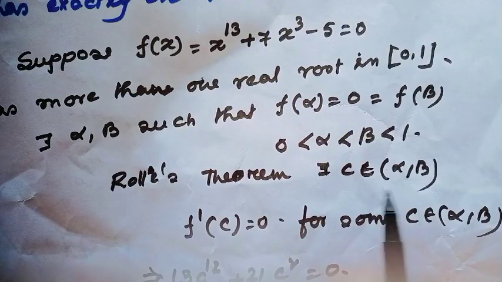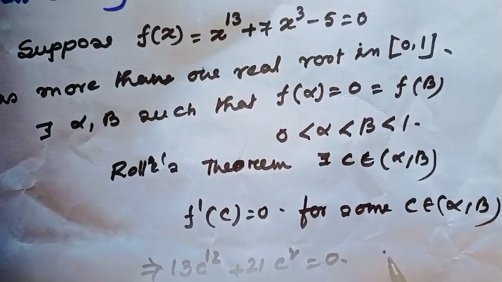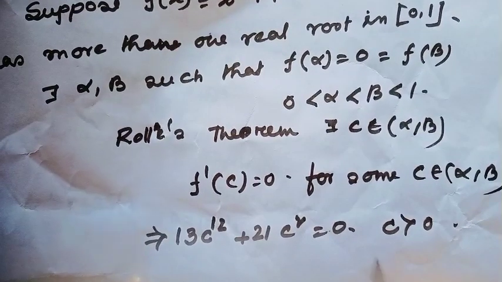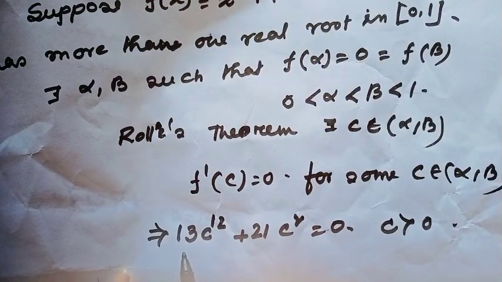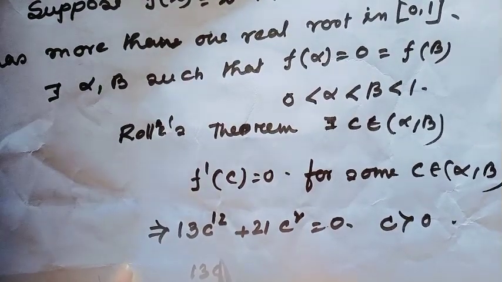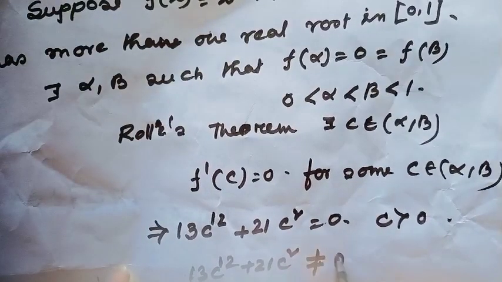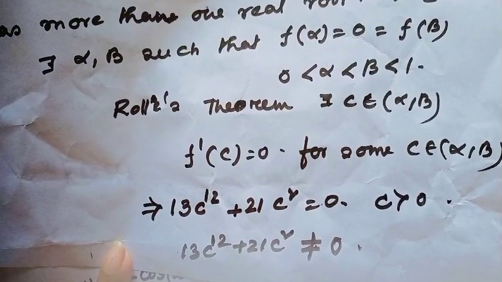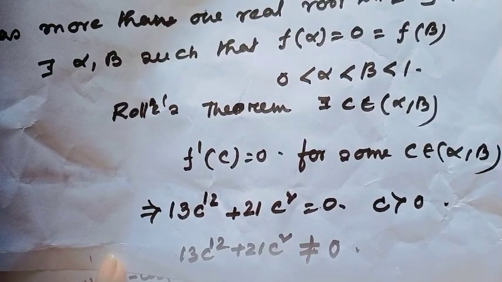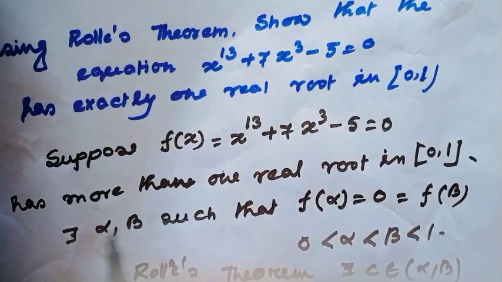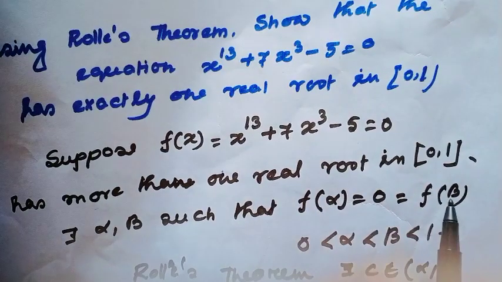But c lies between alpha and beta, which means the value of c is always greater than 0. Since c is a positive number, this quantity cannot be equal to 0 anywhere. That means our assumption is wrong.